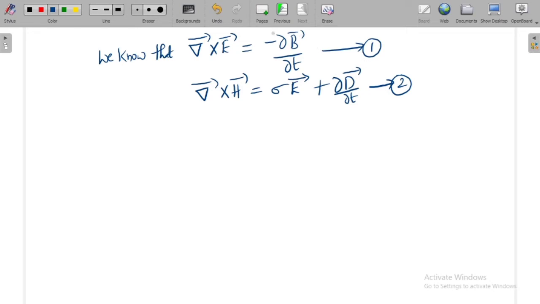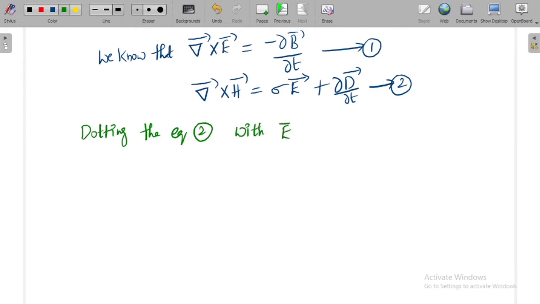Now I am just modifying this equation, taking the dot product of equation 2 with E bar.